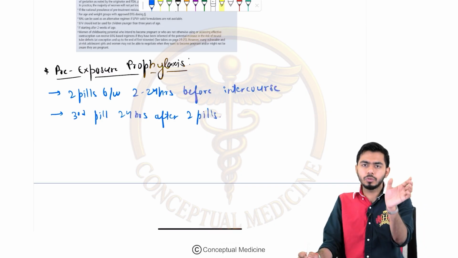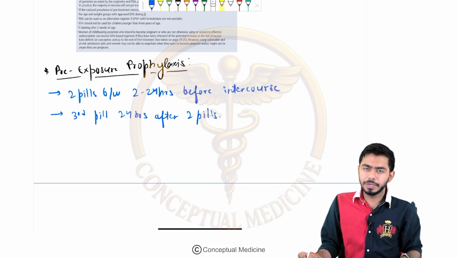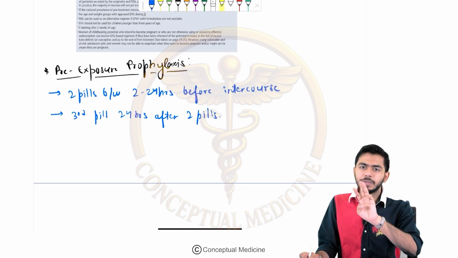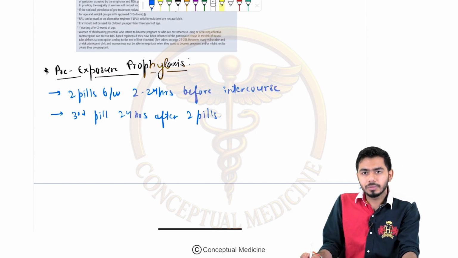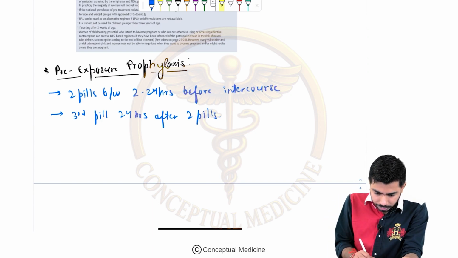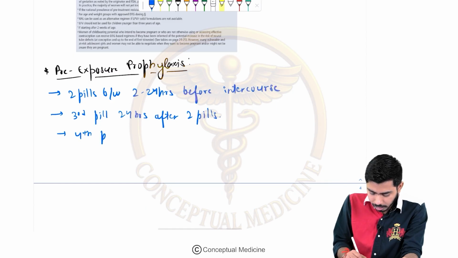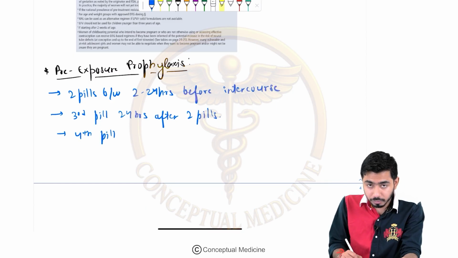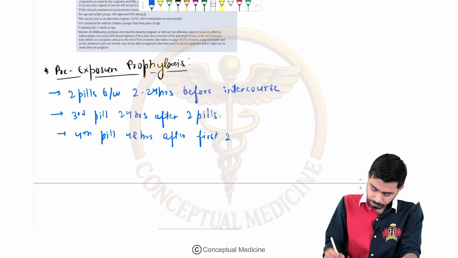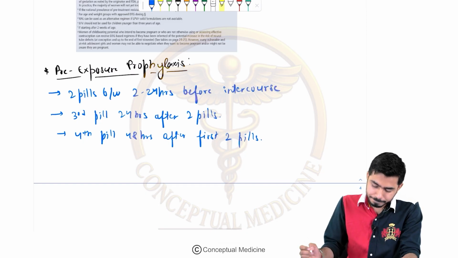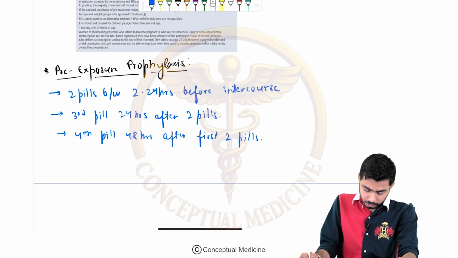So the first pill will be taken 2 to 24 hours before the intercourse, right, and after that the third pill might be taken after 24 hours of the second pill. Then the fourth pill might be taken after 48 hours, right, 48 hours after the first 2 pills. So that is the thing over here.